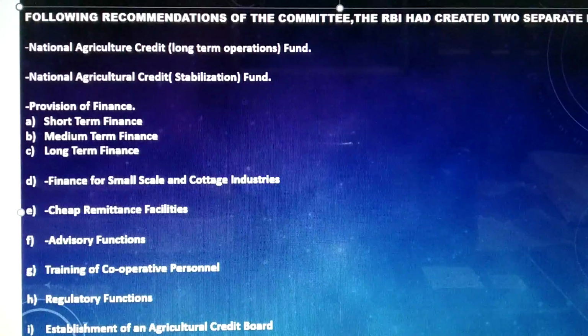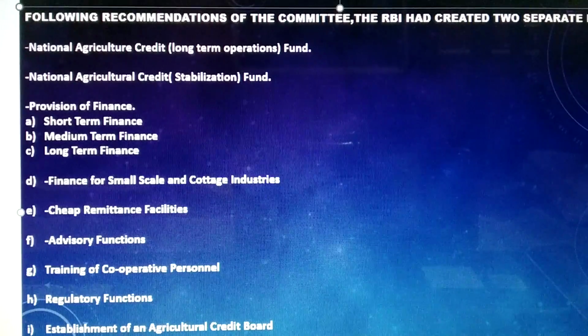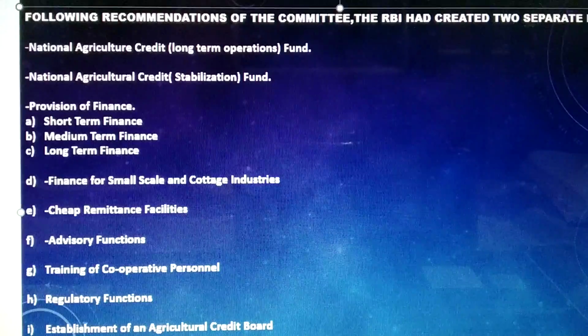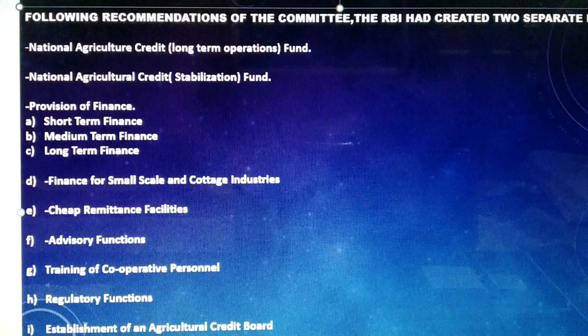Okay, now to sum up with long-term finance, we have to write: subscribe to the debentures issued by state cooperative agricultural and rural development banks, advance loans to agricultural refinance and development corporations, and advance loans to state government to enable them to subscribe to the share capital of cooperative institutions. Okay, so for provision of finance, we have to mention these 3 points with explanation, that is short-term finance, medium-term and long-term finance.